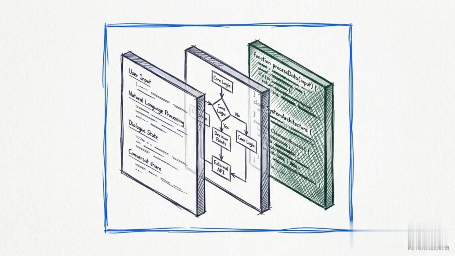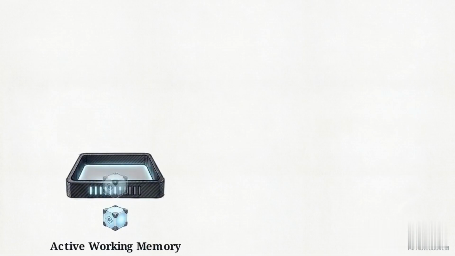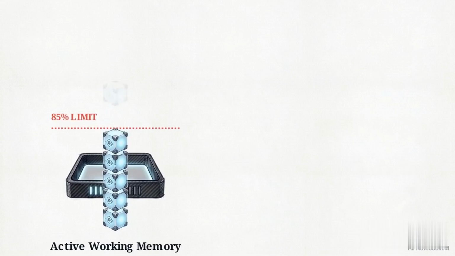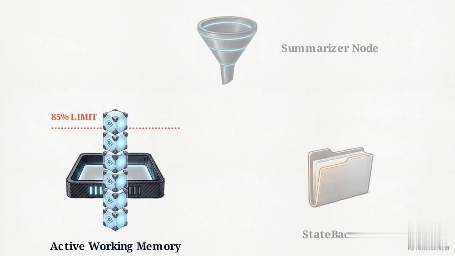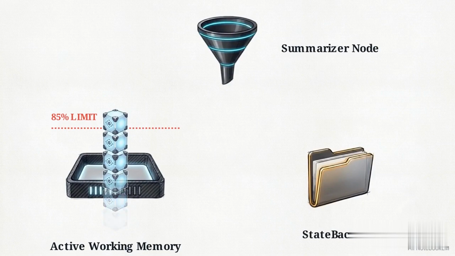Short-term memory is strictly thread-scoped. It operates as a temporary workspace managed by orchestration frameworks, utilizing a structural boundary called a state graph. This state block contains the full user transcript, every intermediate logic step, and every raw tool output generated during the active session. As that state block fills, orchestration frameworks monitor the volume, drawing a hard safety line at 85% of the model's maximum capacity.